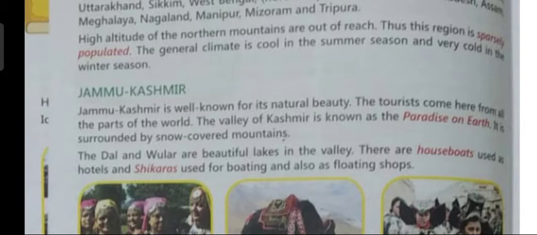Now children, there are two very beautiful lakes in this valley, the Dal and Vular Lake. These are two very famous lakes and on these lakes you will find houseboats that are used as hotels by the tourists. So the tourists live in these houseboats and shikaras. What are shikaras, children? Shikaras are also wooden boats which are used for boating and also as floating shops. There are shops on these shikaras which are selling flowers and other such items.